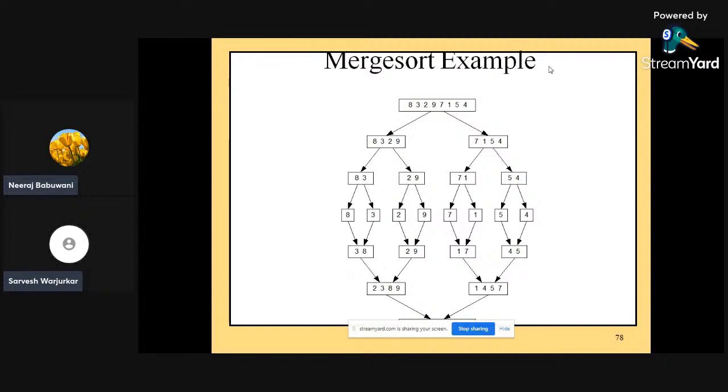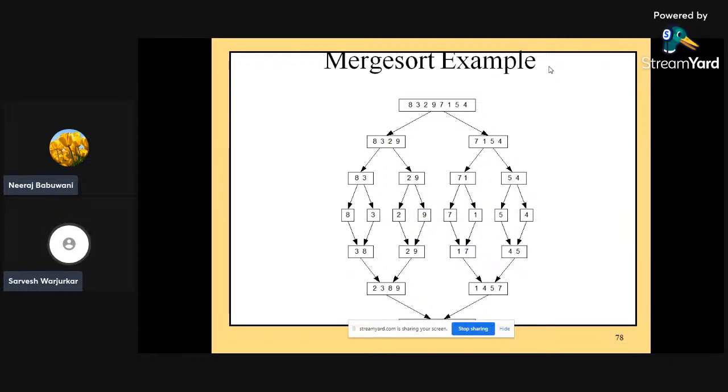According to the ascending order, take 8 and 3. When we compare 8 and 3, the 3 is smaller than 8, so we need to keep 3 first and then 8. Same thing, 2 and 9: 2 first, 9 then. 7 1 becomes 1 7, 5 4 becomes 4 5, like this. Again those two parts can be merged together: 2 3 8 9, and 1 4 5 7. And this whole list of four elements can again be merged together